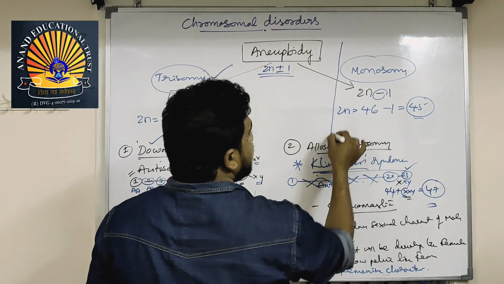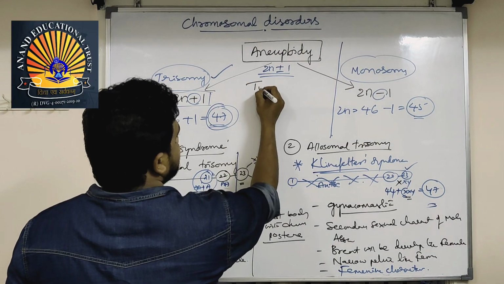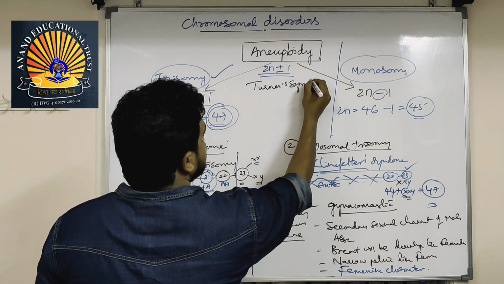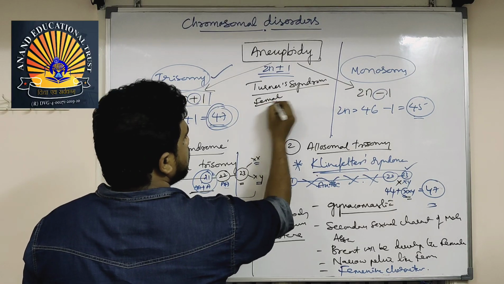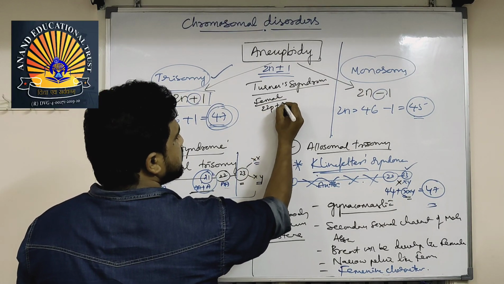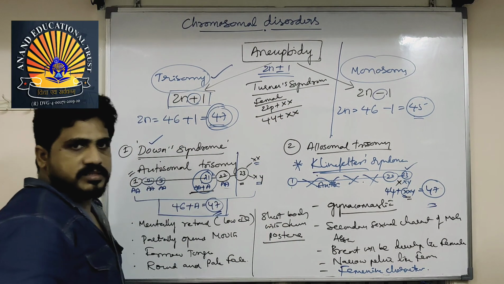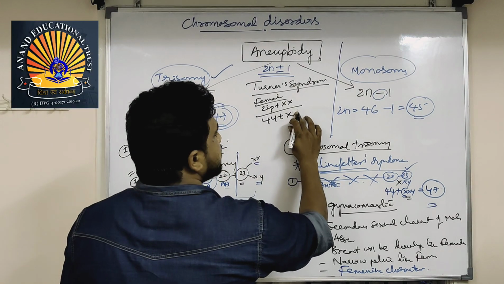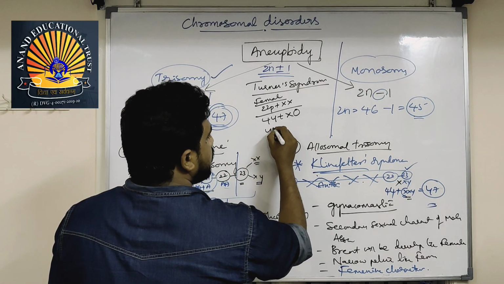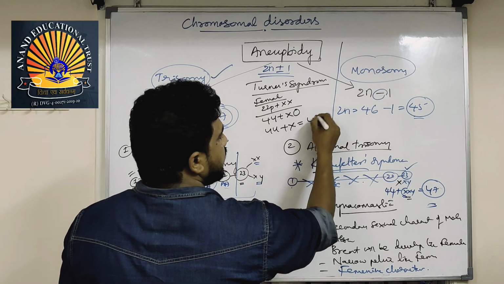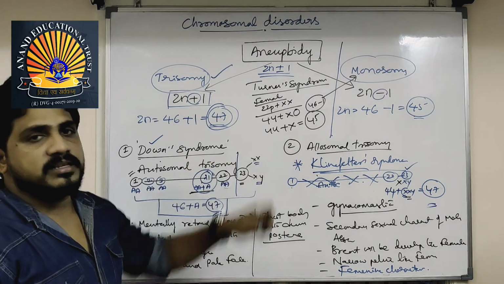Whereas in the monosomy, if you see, monosomy means what? Minus 1. Example, Turner's syndrome. In Turner's syndrome, it comes for only female. The female sequence is 22 pairs plus XX. Also, it can be called 44 plus XX, isn't it? But here, what happens? One X will be eliminated. In that place, no chromosome will be there, 0. So that 44 plus X is equal to 45. 45 means what? 46 minus 1. That is monosomy.